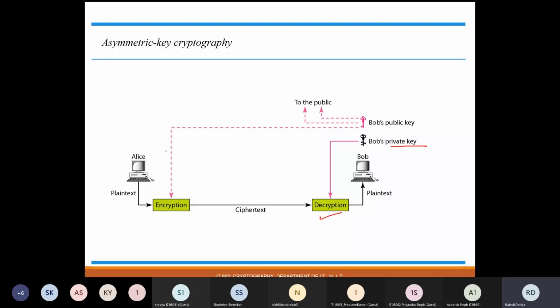So what is happening in this particular type is that a pair of keys is being used. One key is called a public key and the other one is called a private key. The private key is not going to be distributed among people; it will be kept by a particular user only. So Bob is going to generate a pair of keys, a public key and a private key. As the name suggests, the private key will be kept by Bob only, and to whomever Bob is trying to communicate with, Bob will be sending the public key.